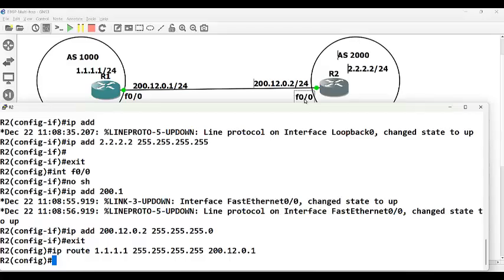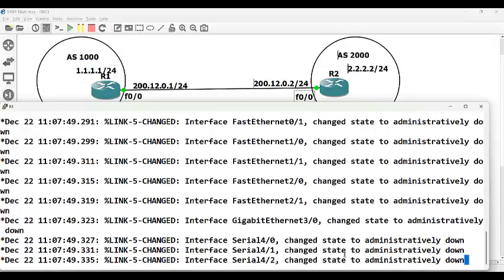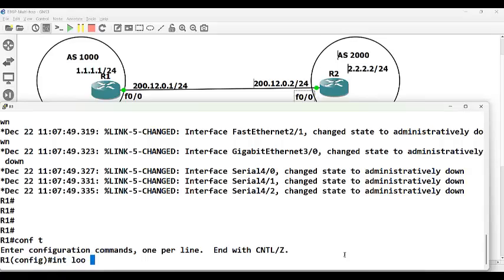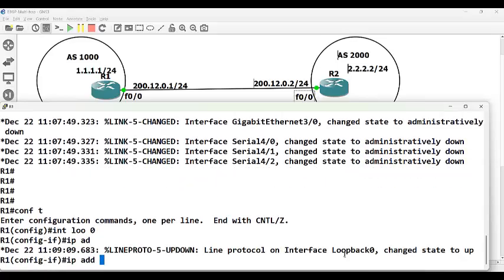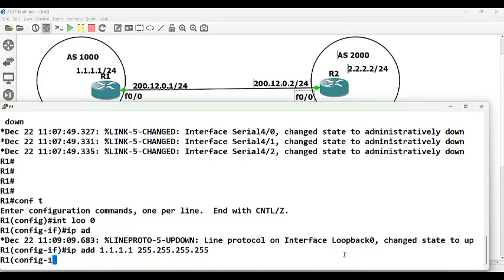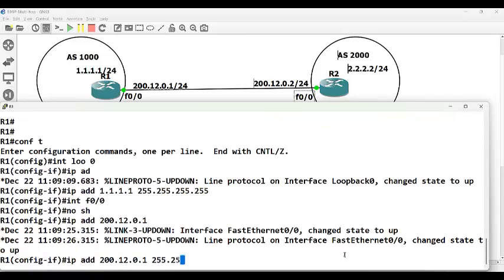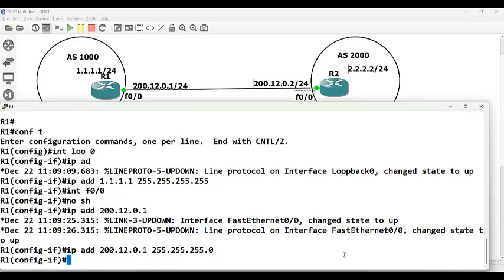Now, let us go to router 1 and finish this basic configuration first. I'm on router 1. Done.